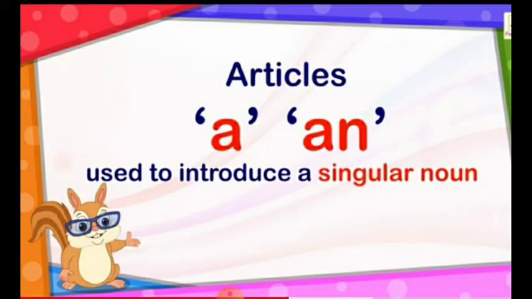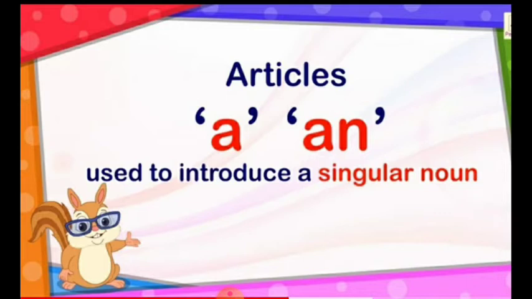So, articles A and an. They are used to introduce a singular noun. Singular noun means when something is only one. Okay? A and an are used when we talk about only one of something. जब हम सिर्फ किसी एक चीज़ के बारे में बात करते हैं तो उनके साथ हम A या an लगाते हैं.